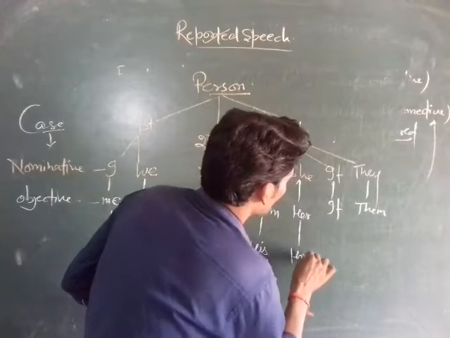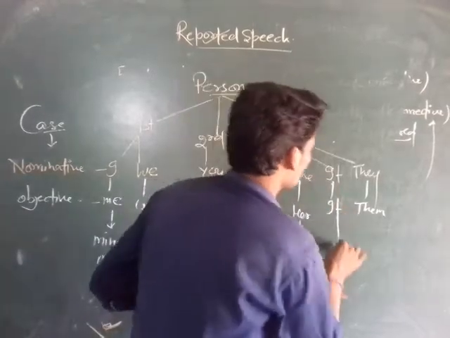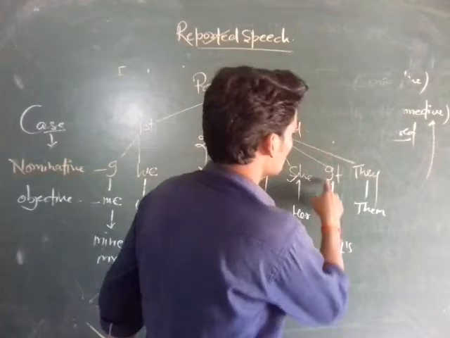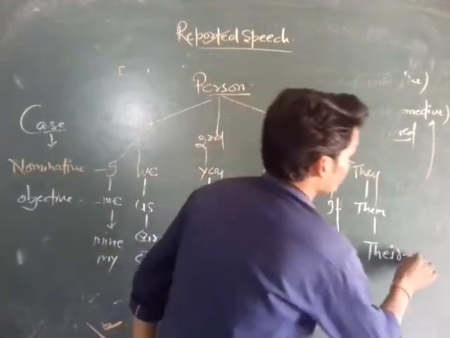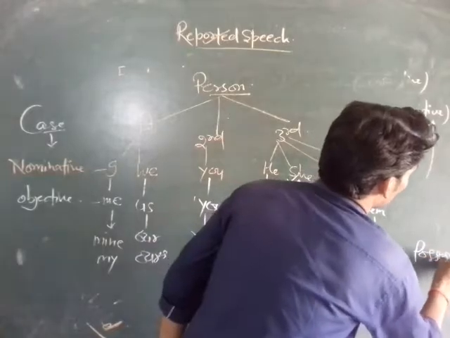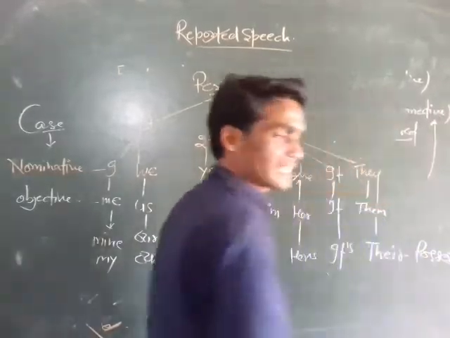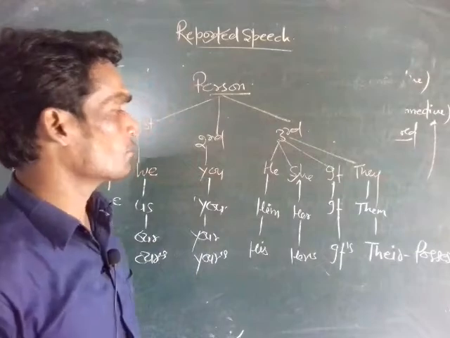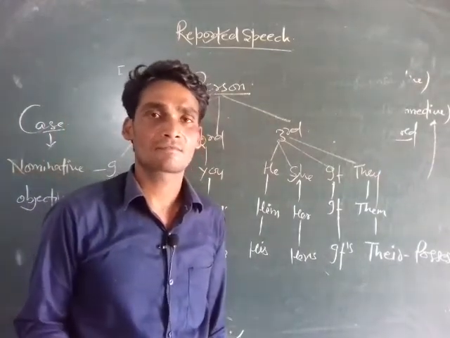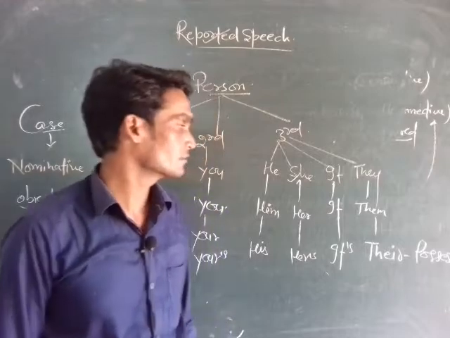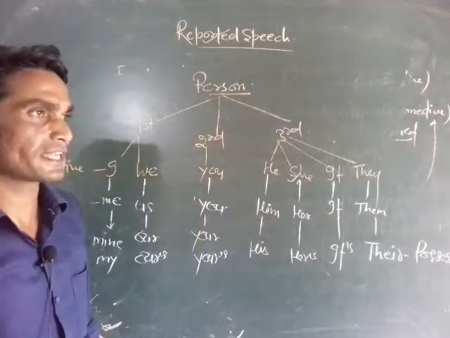Hers is possessive of she. Its is possessive of it, and their is possessive of they. It is the possessive case. Possessive shows possession, and if we find a possession with articles or anything, then we use a possessive case there.